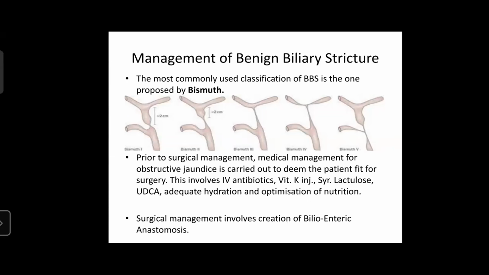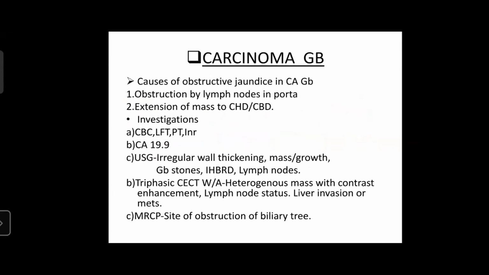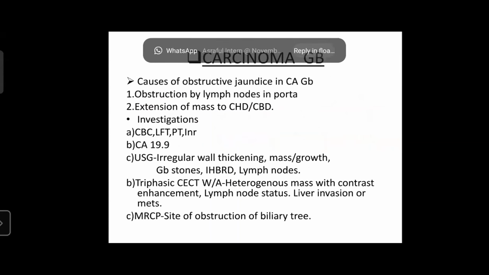In such cases, prior to surgical management, medical management is of utmost importance. Following medical management, surgical management involves creation of a bilioenteric bypass. Now, coming to the malignancy cases, carcinoma gallbladder may present with obstructive jaundice. The causes of obstructive jaundice in malignancy of gallbladder may be obstruction by lymph nodes in the porta or extension of the mass directly to the CHD or CBD.